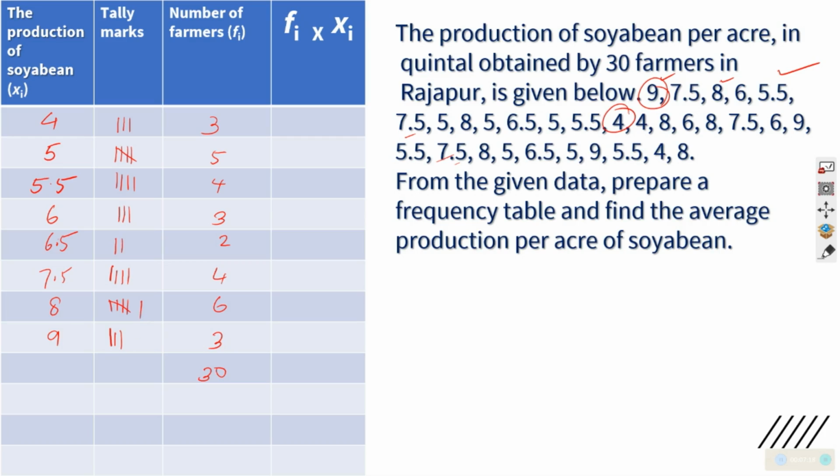So 30 farmers, and if you do the multiplication, naturally you will get 12 over here, 25 over here, 22 over here, 6 3s are 18, 6.5 into 2 is equal to 13, and this is 30, and this is 48, this is 27.